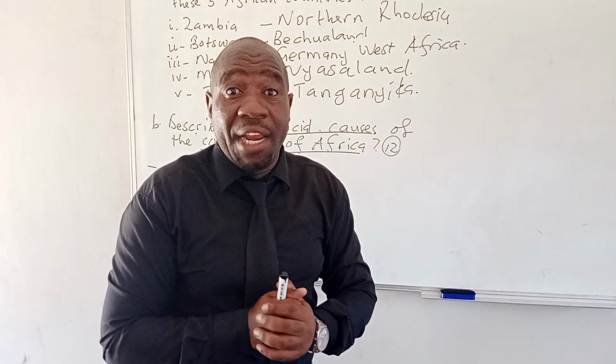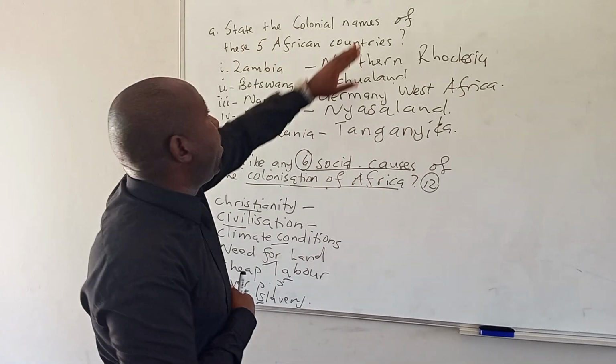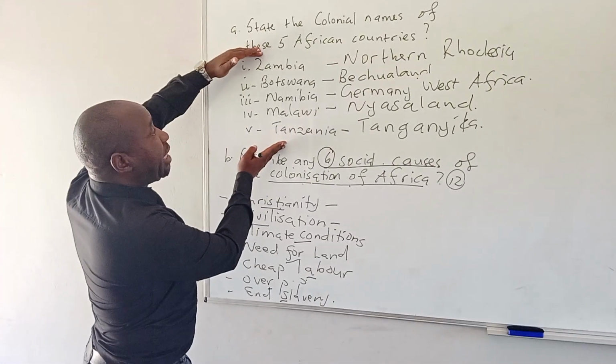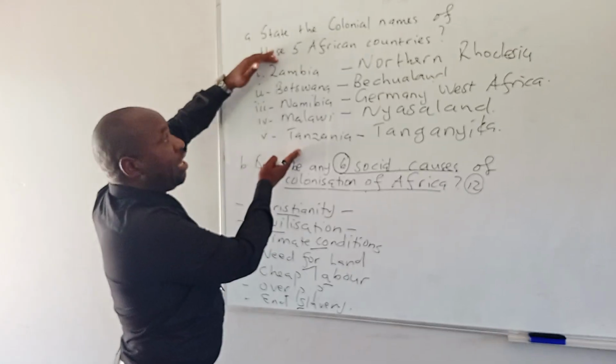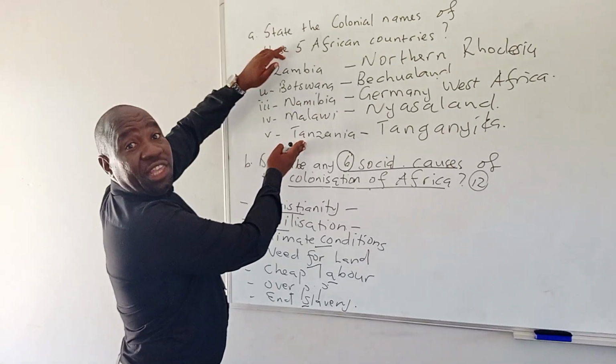Today we want to talk about the colonization of Zimbabwe. We want to talk about an O-level question. Here is our question: State the colonial names of these 5 African countries. We want to talk about these countries: Zambia, Botswana, Namibia, Malawi, Tanzania. These countries, before they attained their independence, what were they known as?